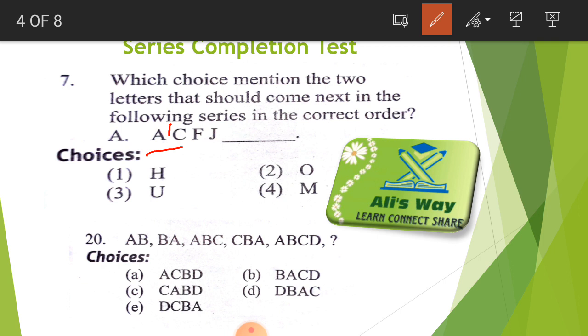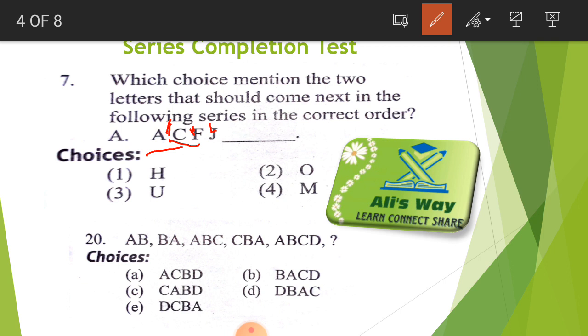And when we see the difference between C and F, we will know that two letters are missing. Which letters? D and E are missing. Here one letter was missing, now two letters are missing, and here three letters will be missing. Which three letters? G, H, I. These three letters are missing between F and J.